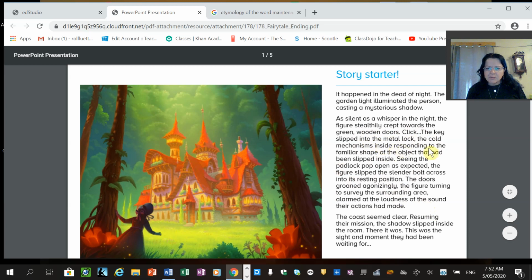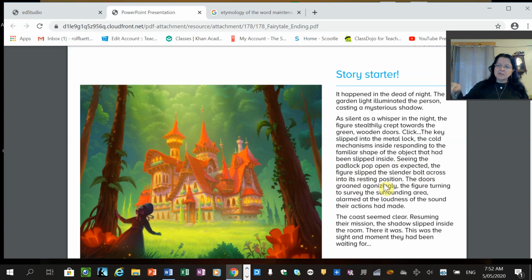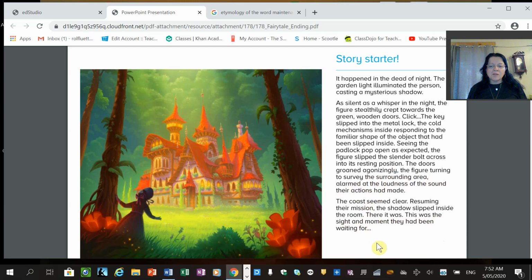Click! The key slipped into the metal lock, the cold mechanism inside responding to the familiar shape of the object that had been slipped inside. So that's obviously the key. Seeing the padlock pop open as expected, the figure slipped the slender bolt across into its resting position. So she's undone the padlock and she slipped the bolt back resting, so the door's no longer bolted. The doors groaned agonizingly, the figure turning to survey the surrounding area, alarmed at the loudness of their sound. The coast seemed clear. Resuming their mission, the shadow slipped inside the room. There it was. This was the sight and the moment they had been waiting for.